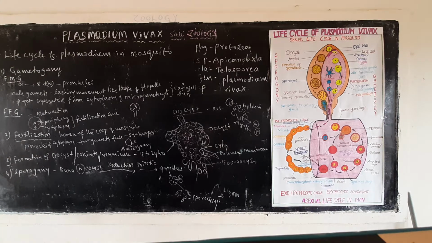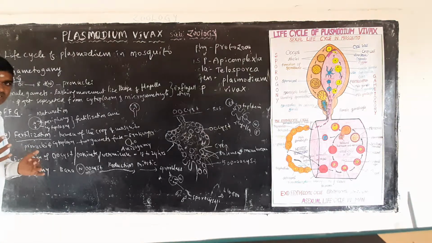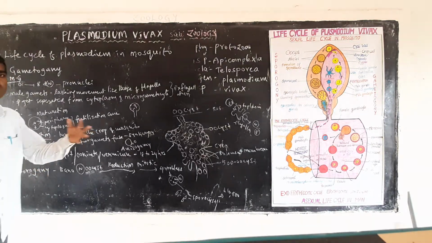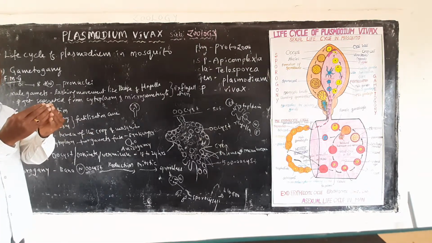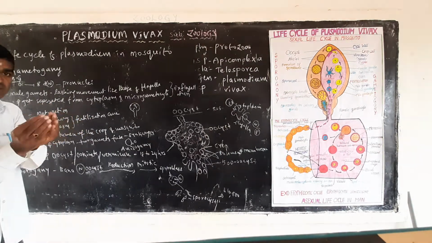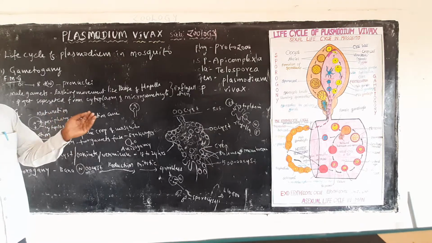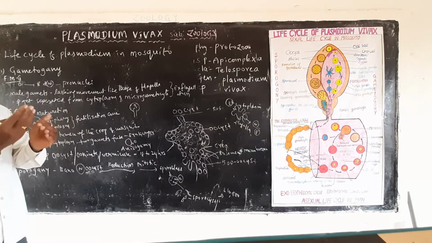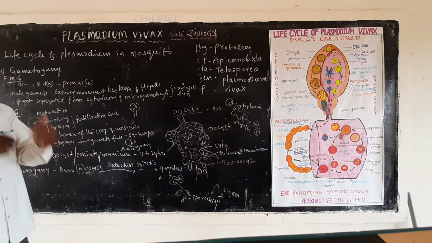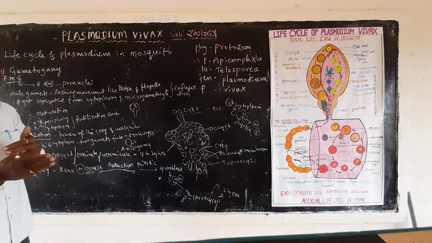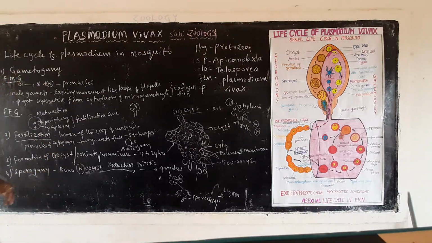Fertilization means generally the male gamete and female gamete both are fusing. Both are contacting each other, both are coming near, the male gamete and female gamete. When they fuse, the result is called a zygote. Fusing of the gametes is called fertilization. Further, it reaches into the zygote.